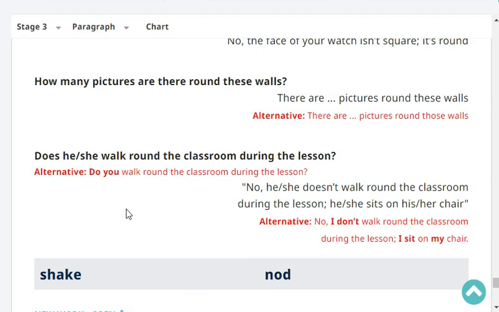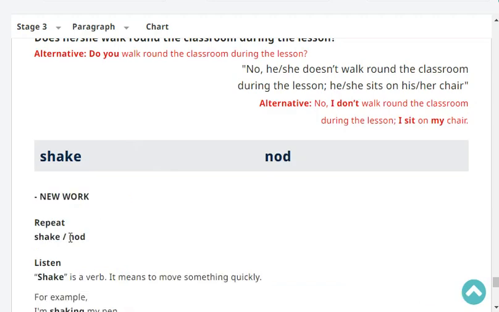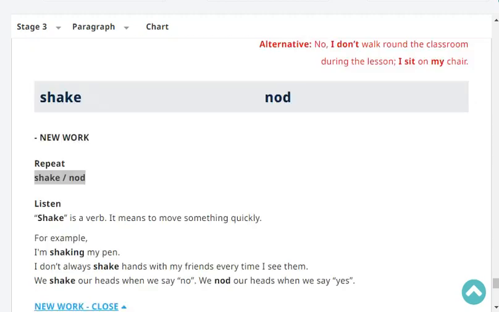Next, repeat: shake, nod. No, one more. Nod. Very good. Okay, listen. Shake is a verb. It means to move something quickly. For example, I am shaking my pen. I don't always shake hands with my friends every time I see them. We shake our heads when we say no, and we nod our heads when we say yes.